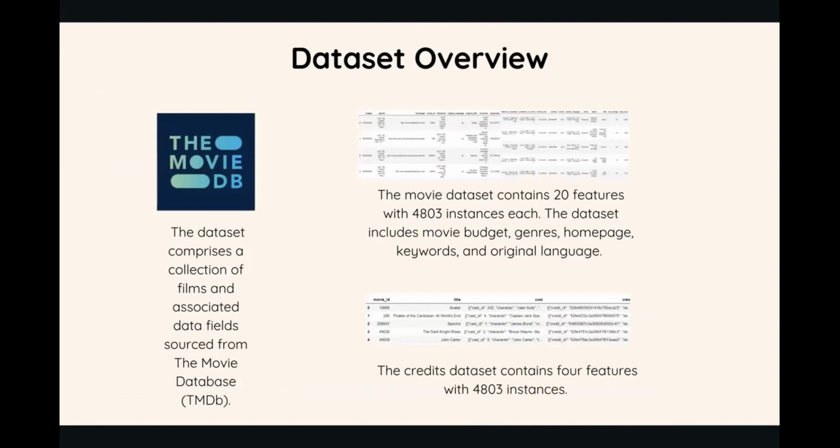The dataset overview. Our dataset consists of two different CSV files, one for movies and the other for credits. The movies dataset contains 20 features with 4,800 instances, and it has columns like movie budget, genres, keywords, and the language of the movie. And the credits dataset contained 4 features with 4,800 instances. So we merged these two datasets for our project.